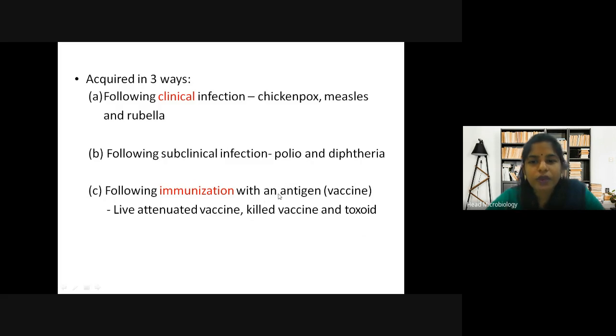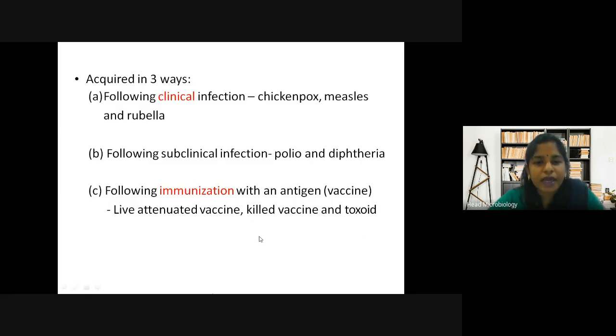Once you get vaccinated, once you are immunized, you produce antibodies against the antigen or against the infection. It can be a measles vaccine, a rubella vaccine, a tuberculosis vaccine, it can be anything, a rabies vaccine. So your body starts producing antibodies against it.